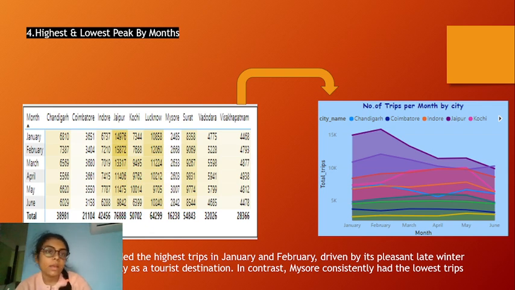Next, the highest and lowest peak by month. Jaipur is the highest in the months of January and February, whereas Mysore is the lowest across all six months. Overall, June and May are lower compared to January and February. Maybe the reason is the pleasant weather for the tourist destinations, making those months the highest.